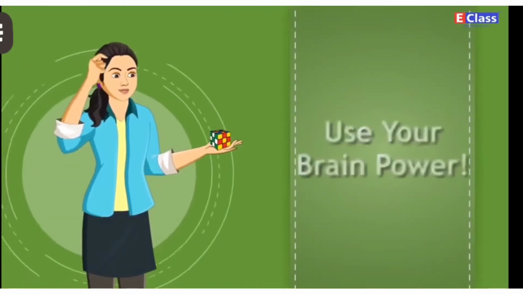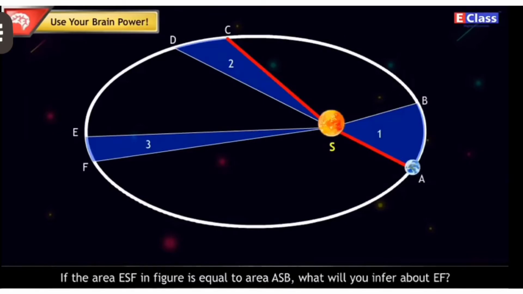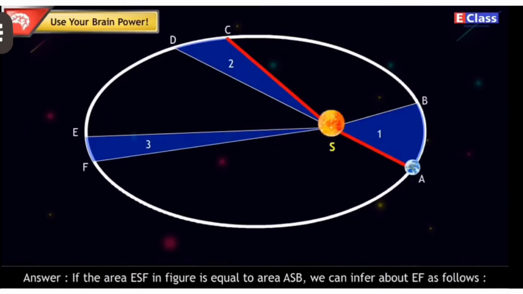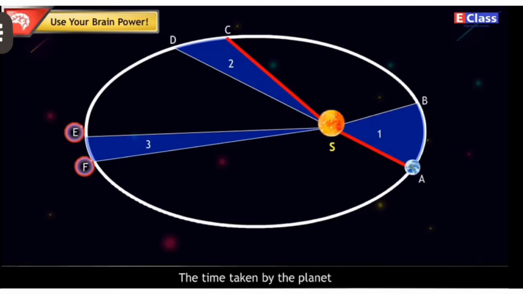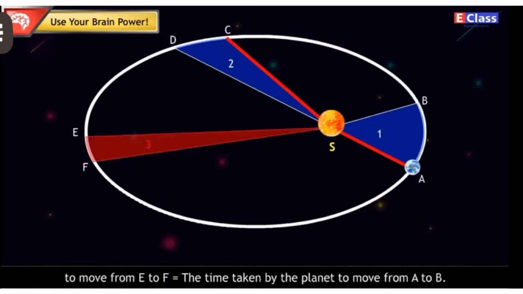Use your brain power. If the area ESF in the figure is equal to area ASB, what will you infer about EF? Answer. If the area ESF in the figure is equal to area ASB, we can infer about EF as follows. The time taken by the planet to move from E to F is equal to the time taken by the planet to move from A to B.